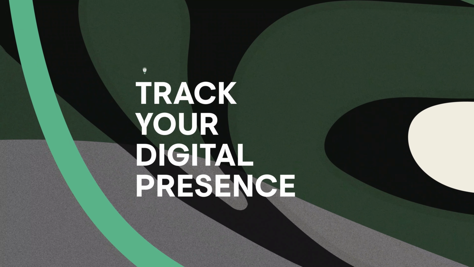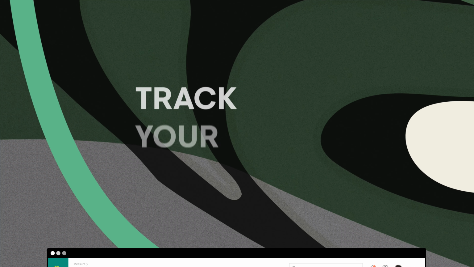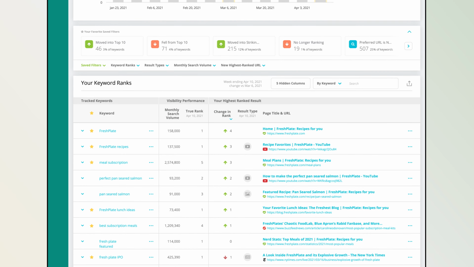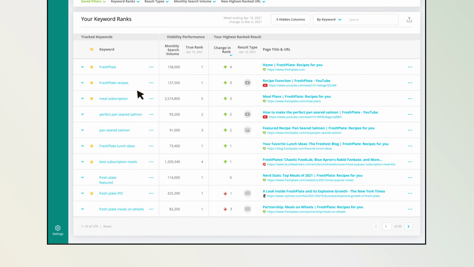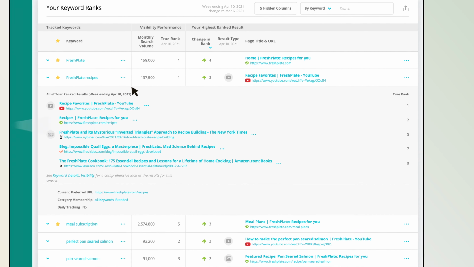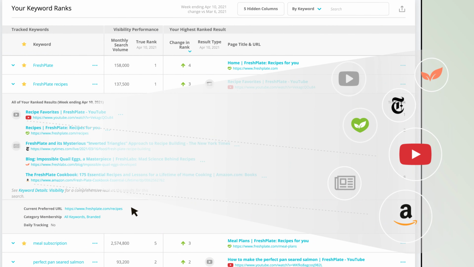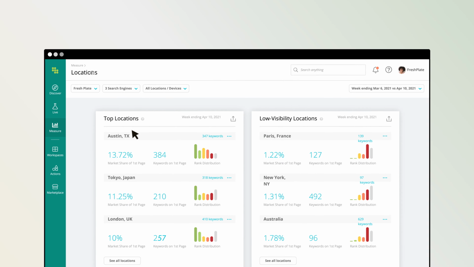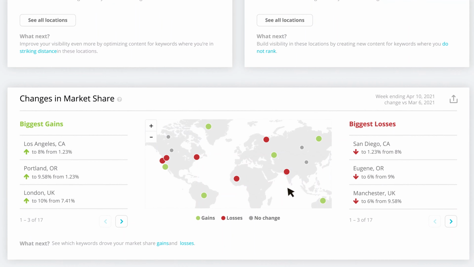Track your holistic organic visibility across the web. See your rank performance across digital content for any and every keyword, no matter where that content lives, like YouTube videos, Amazon listings, or even news articles. See your visibility across every location and get competitive intel on your market share.